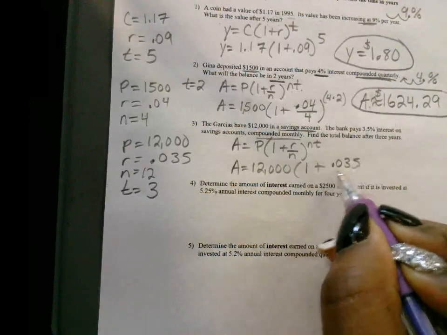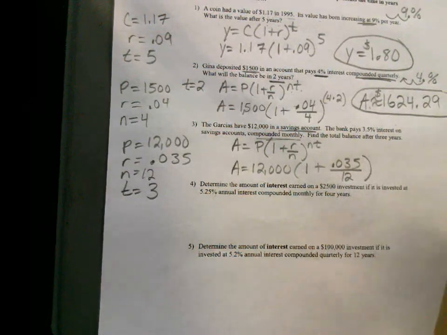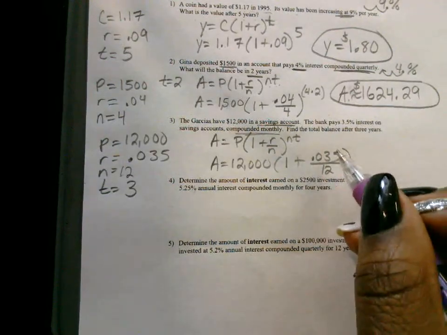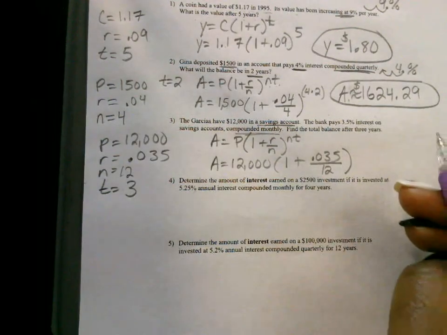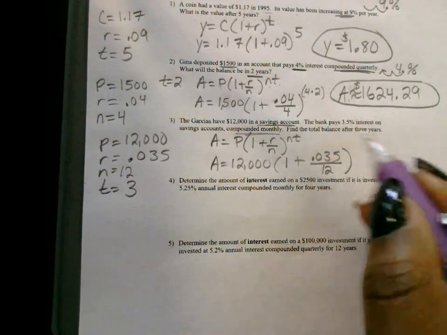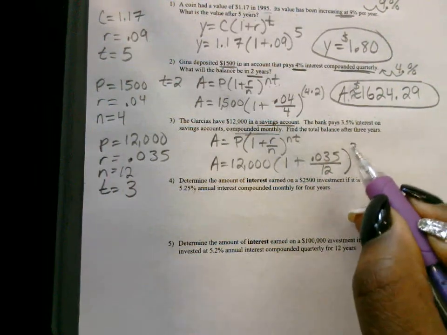Divided by what? 12. Raised to the what? It's supposed to be N, which is 12. And what's T? 3. So it's 12 times 3, which is 36. Does that make sense to you?